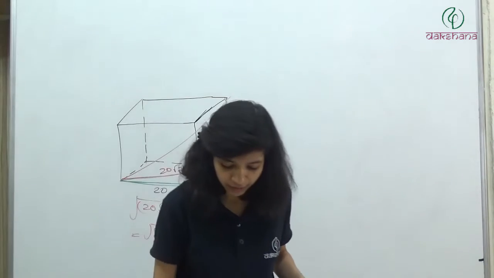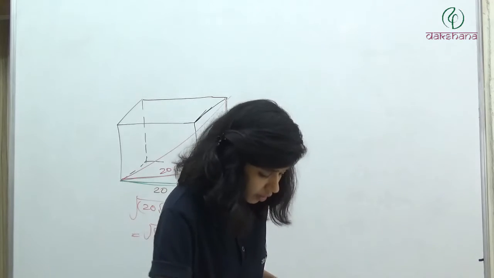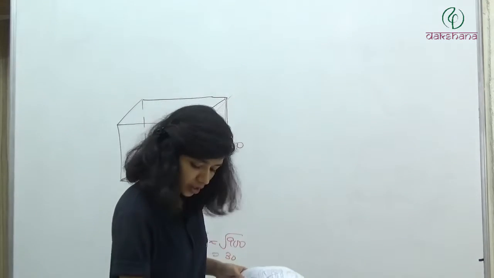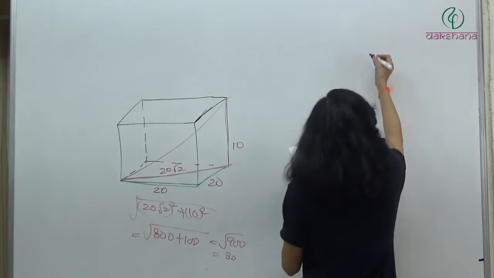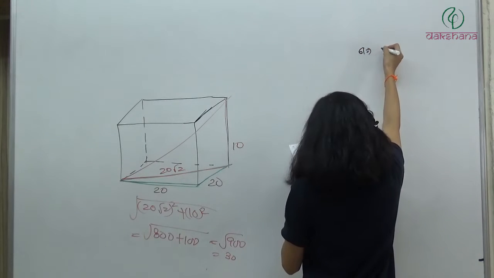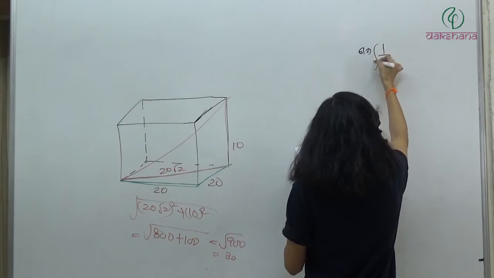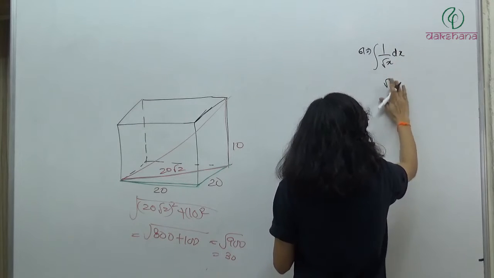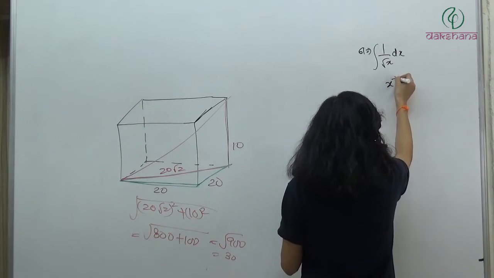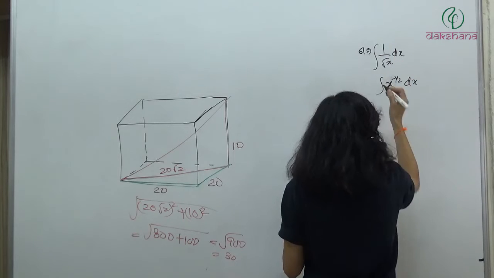नेक्स्ट क्वेश्चन नंबर 61. In 61 we have to find out the integration, simple integration. So what we have, 61 is 1 by root x, integration 1 by root x dx. So यहाँ पे क्या जाएगा, इसको हम लिख सकते हैं x to the power minus half dx. And what is the integration?